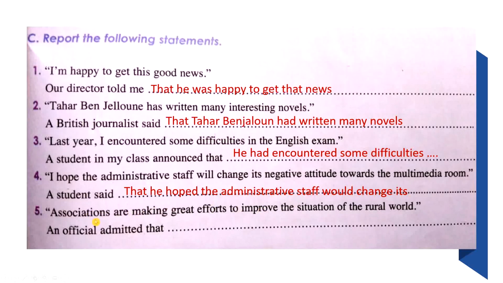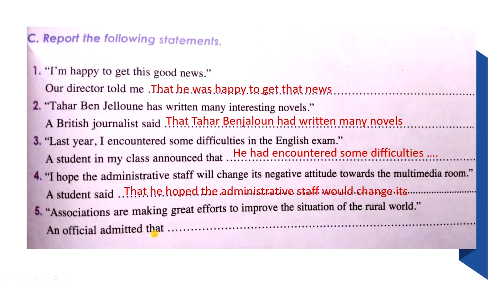The last one, "Associations are making great efforts to improve the situation of the rural area." To report this sentence, you have two ways to do it. Why do we have two ways? An official admitted that... So you notice that we are using some different reporting verbs. Admitted, here we have admitted.